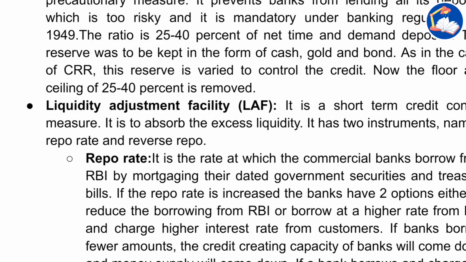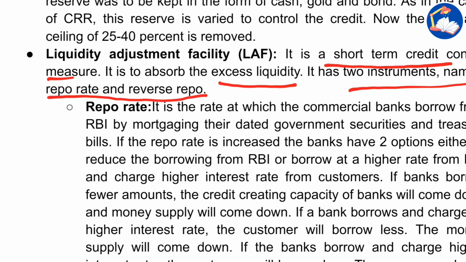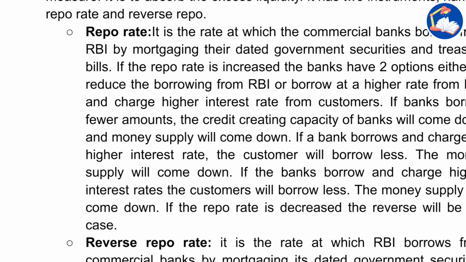Okay, now liquidity adjustment facility, LAF. It is a short term credit control measure. It is to absorb the excess liquidity. The extra amount of money in circulation needs to be controlled, right? So we use LAF. It has two instruments, namely repo rate and reverse repo. Okay, repo rate. It is the rate at which the commercial banks borrow money from RBI by mortgaging their dated government securities and treasury bills.